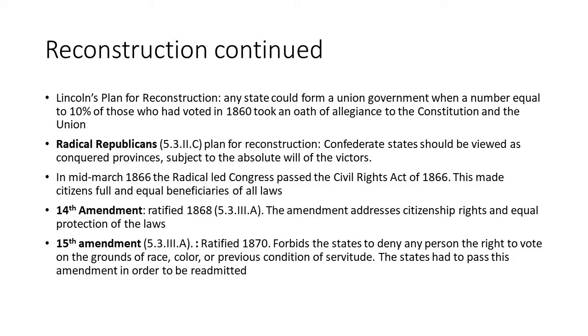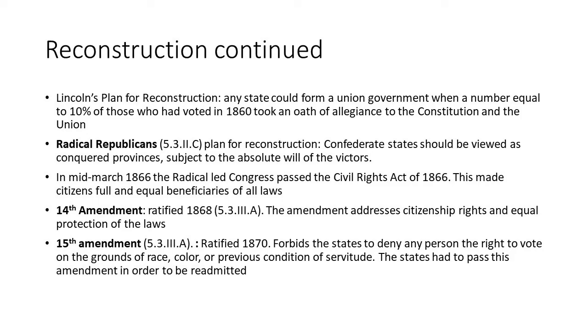So in the short term, I would argue that Reconstruction was somewhat of a success in some areas. But in the long term, many people in the North just got tired of it, weren't interested in this anymore, and let the South go back into the hands of these racist white people in many ways.